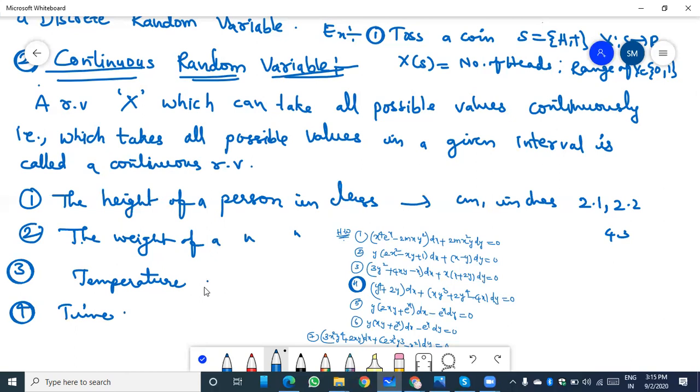Why? Because temperature means it is 35.6 degrees, 36 degrees, like that. Time means 12 o'clock or 12:15, 12:20, 12:30. Up to 24 hours, each and every minute and second is also considered in a continuous random variable. Such types of examples are related to the continuous random variable.